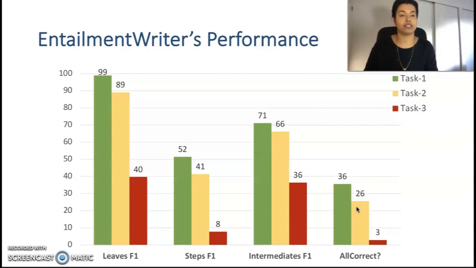As we move to task 3, there is a sharp drop in scores, and the major challenge here was retrieving the right facts. Our IR module is able to retrieve 66% of the gold leaves, and the model further struggles to put them in the right structure. So these results show us that T5 models are somewhat good at cracking these proofs, but these tasks are far from being solved.